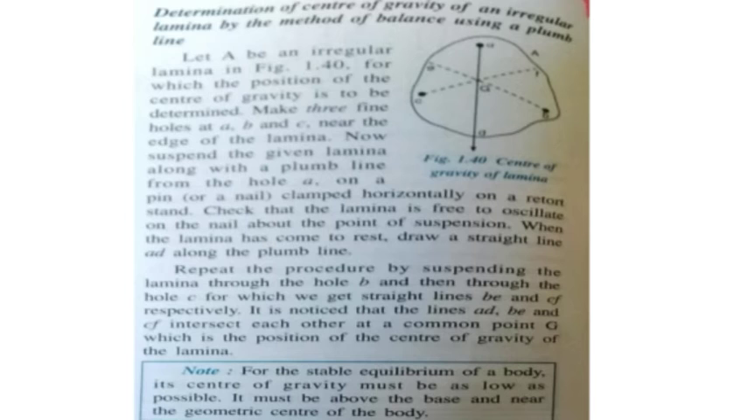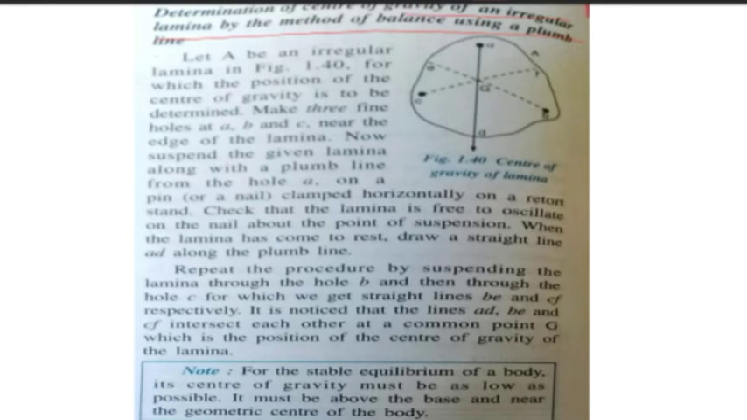Now, determination of the center of gravity of an irregular lamina by the method of balance using a plumb line. Let A be an irregular lamina for which the position of the center of gravity is to be determined. Make 3 fine holes at A, B and C near the edge of the lamina. This is the edge of the lamina, so we have to make them near that.